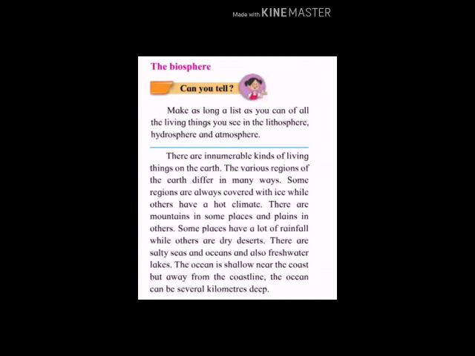The ocean is shallow near the coast, but away from the coastline, the ocean can be several kilometers deep. So the coastal areas, the seashore area, that is the shallowest part, that is shallow.